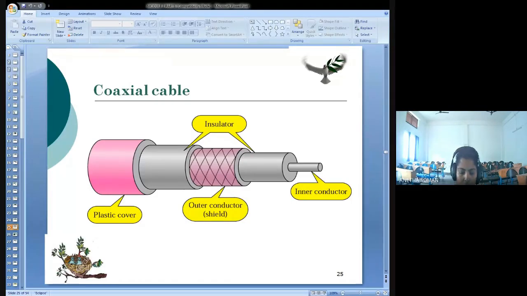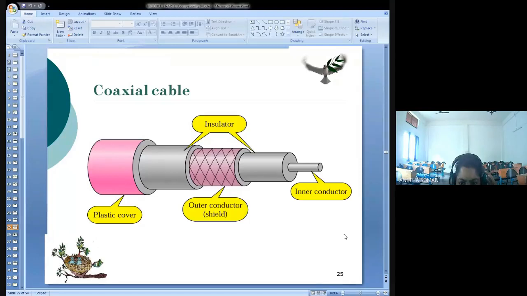Okay, now the next type of guided media is the coaxial cable. Coaxial cable, in short, you can call it coax. Now you can see the diagram of a coaxial cable. Actually, this coaxial cable carries high frequency range signals. The other one was limited with the frequencies, but here it carries high frequency range signals.